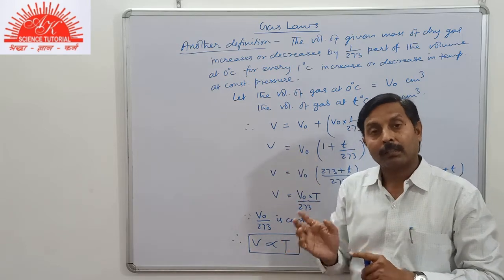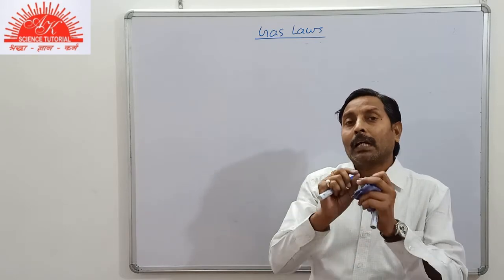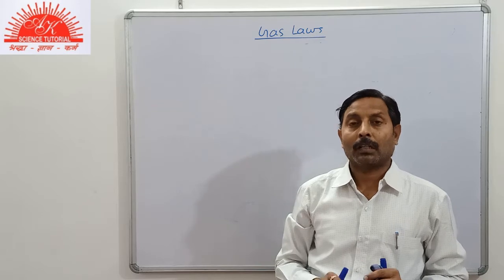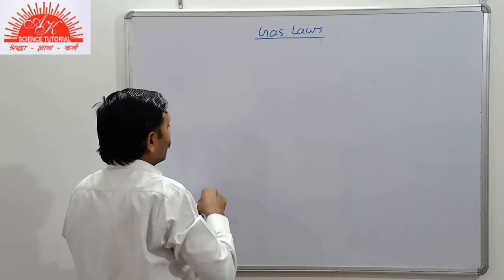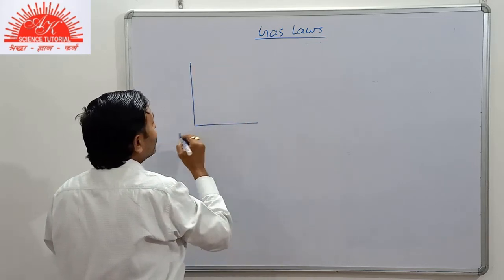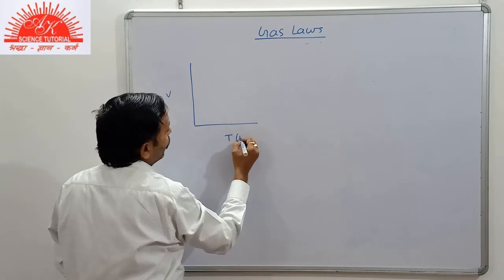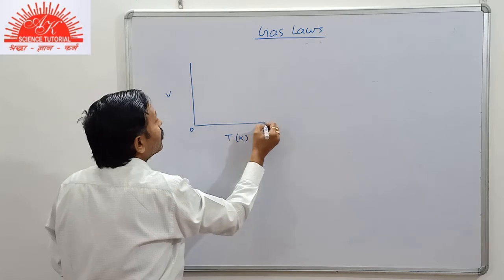Clear, students? Now similar to the previous topic, we can represent this variation on a graph. We can have two types of graphs. And what are these types? Suppose in one graph we take volume and capital T, that is the Kelvin scale. Here the temperature is 0.